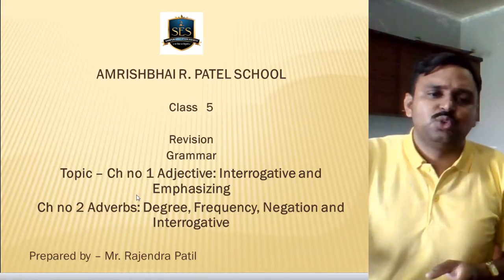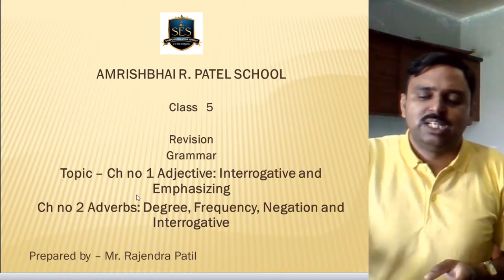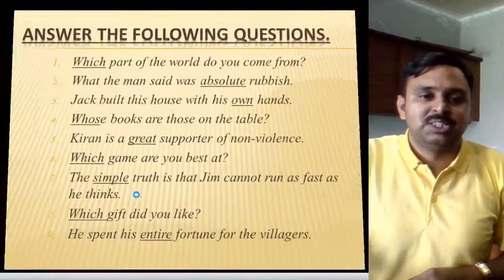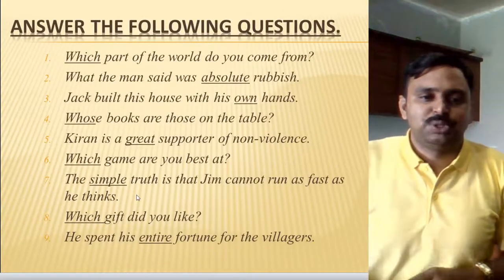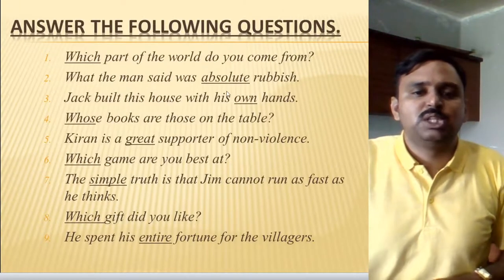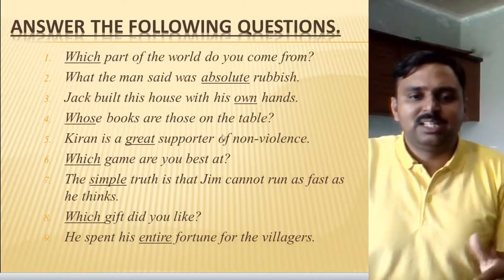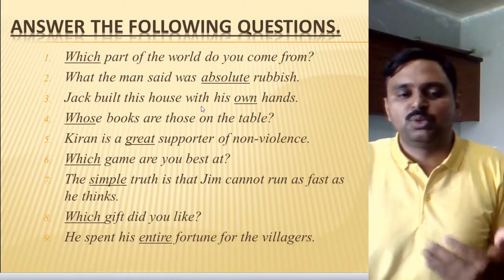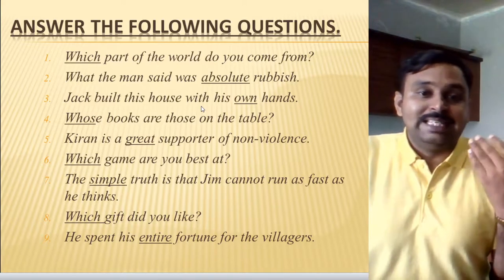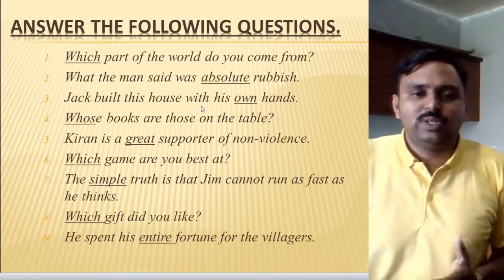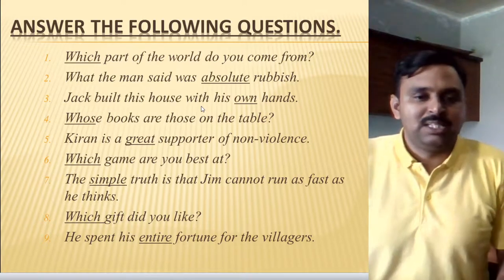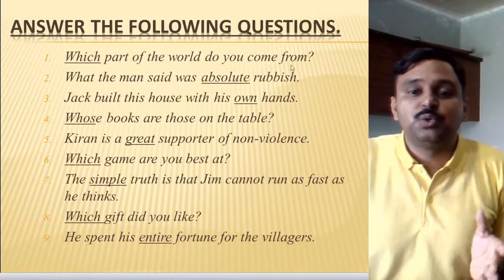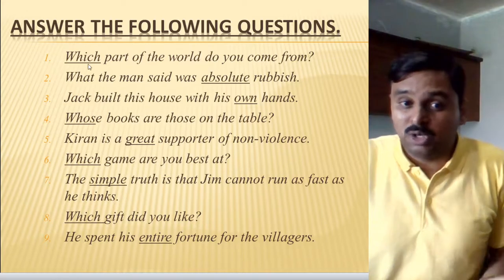Okay, so let's go for some exercises here, so that we'll come to know which things are easy to understand in it. Look at the first question: Which part of the world do you come from? I have taken the questions from the textbook only, to make this easier to understand, as well as to revise it properly again and again. Which is already a question word.